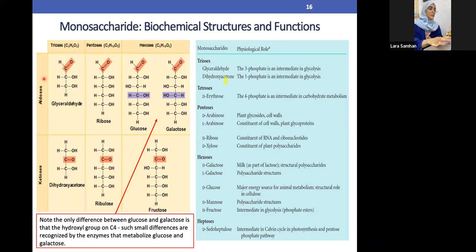Usually, with the aldose, the H is attached at the first carbon. Once you see the first carbon is attached to H, you're going to say okay, it's aldose or aldehyde. Usually the ketone, the C double bond O, is attached to a C atom, so it's going to be found in the middle. So this is a ketone. As simple as that. C double bond O with H, aldose. C double bond O with C, this is a ketone.